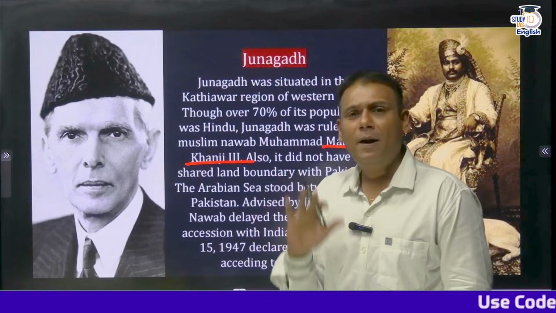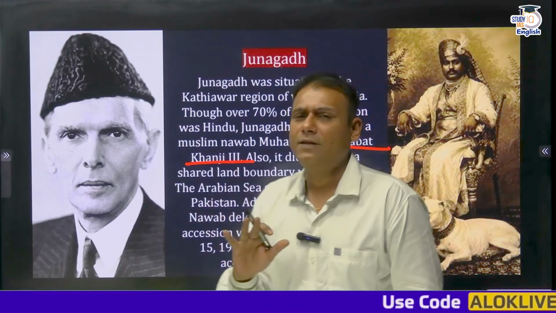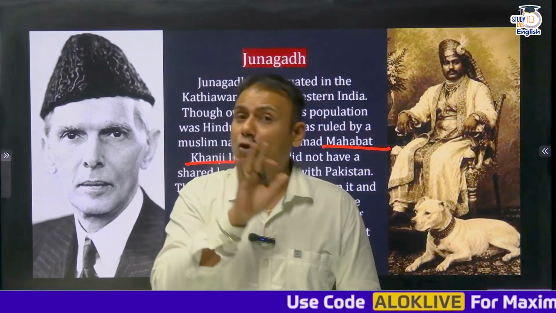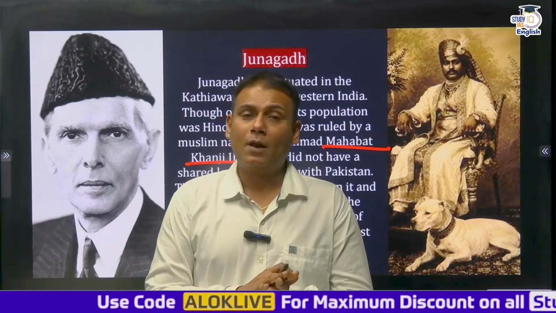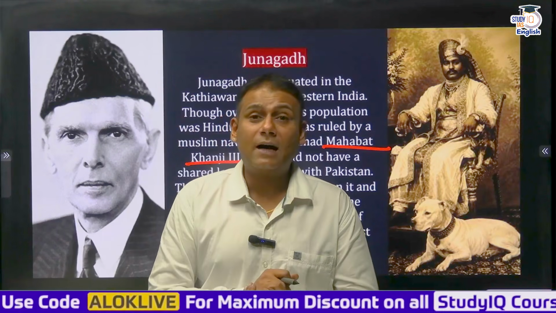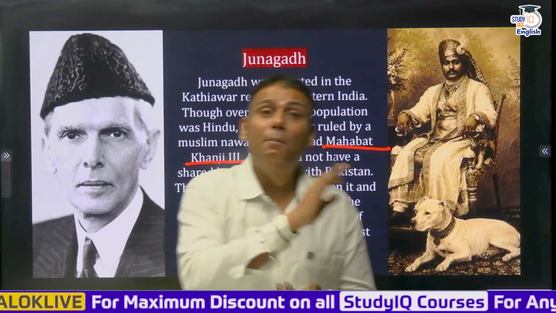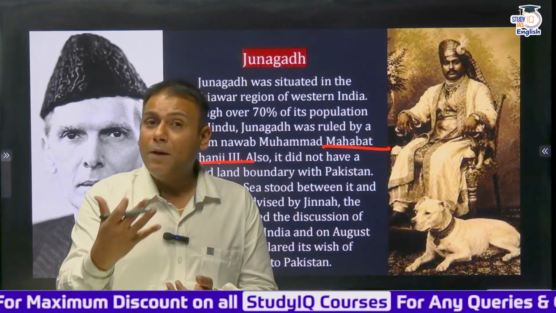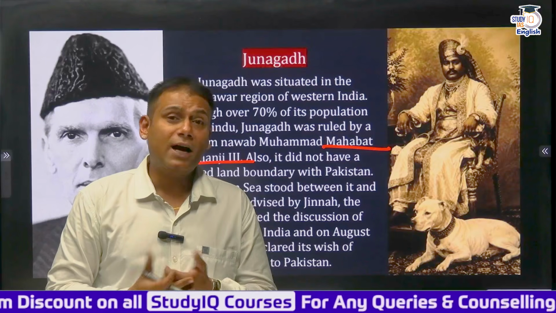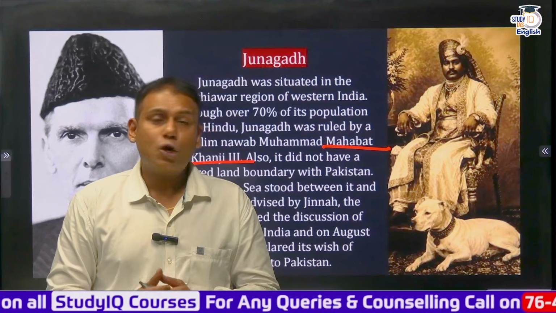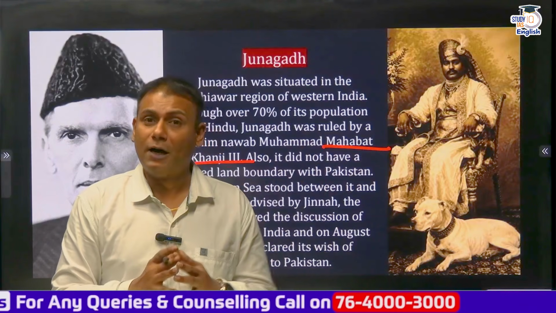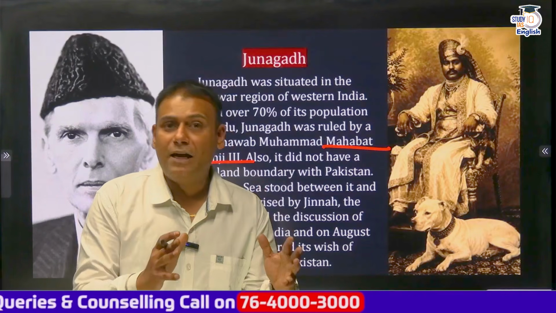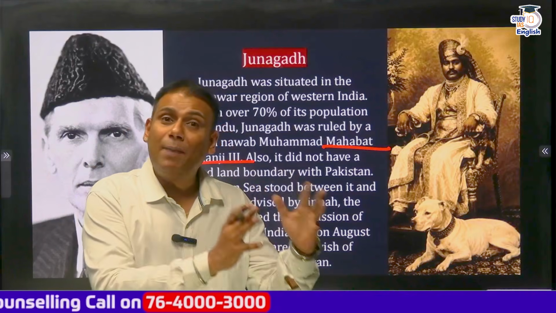So after independence, initially Mahabat Khan III said that he is neither going to join the Dominion of India nor the Dominion of Pakistan. But after some time, he decided that he is going to join the Dominion of Pakistan. Now, this could be a potential internal security threat for the country. Reason being, Junagadh was not sharing any kind of a boundary with the Dominion of Pakistan. In fact, Arabian Sea stood between Junagadh and Pakistan.